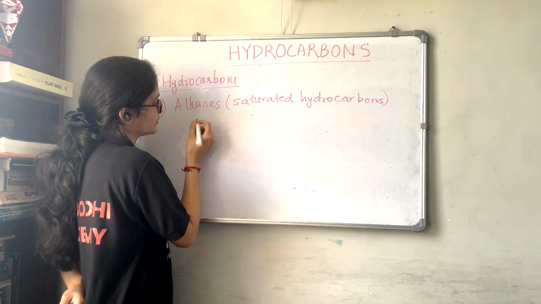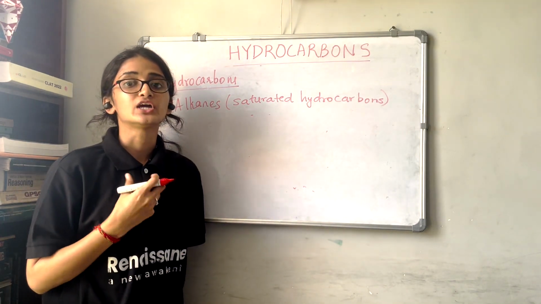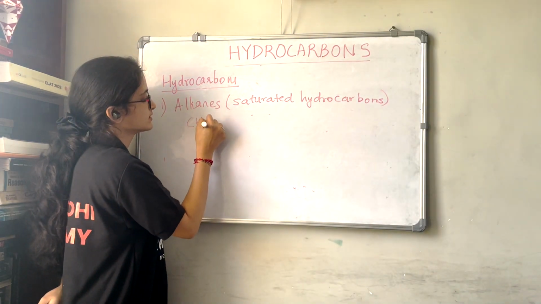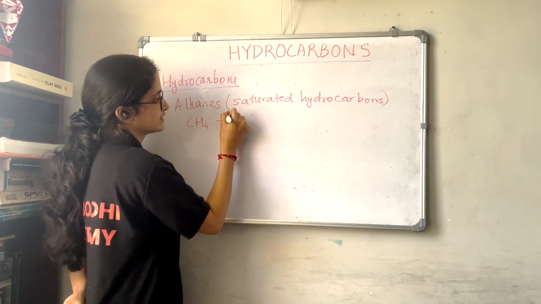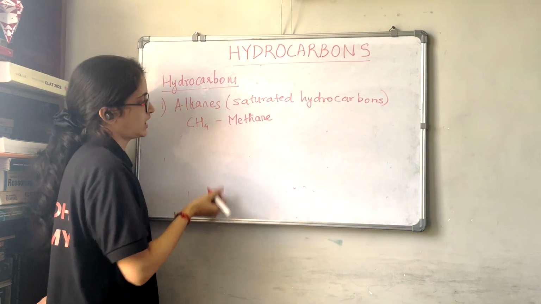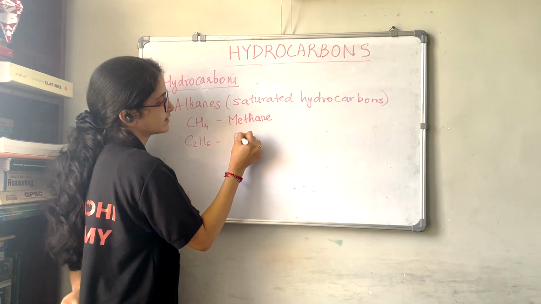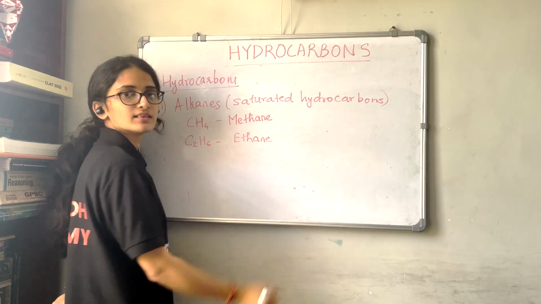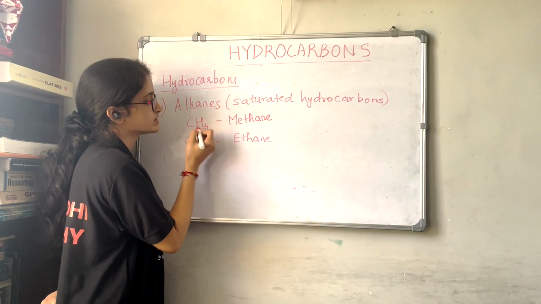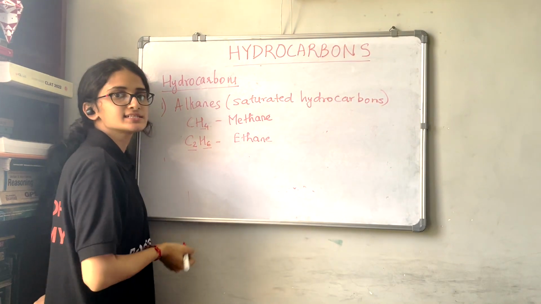What is the formula for butane? Okay, before that we will see the general formula of alkane. Now we have CH4, that is methane, right? This is methane. Now C2H6 is what? Ethane. So how many carbons are there here? 1 carbon. How many hydrogens are there? 4 hydrogens. And in this case we have 2 carbons and 6 hydrogens.